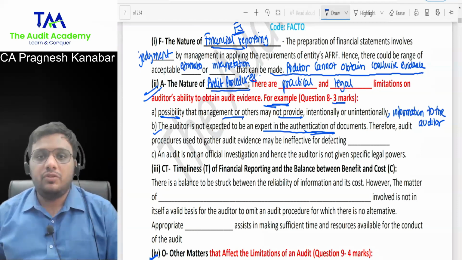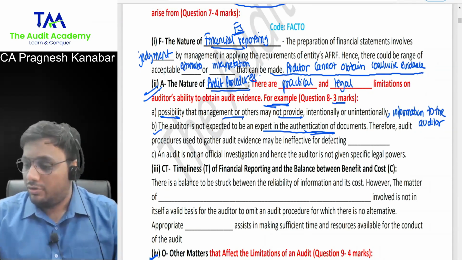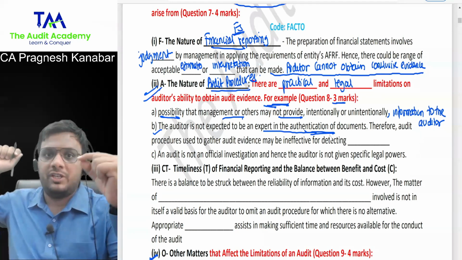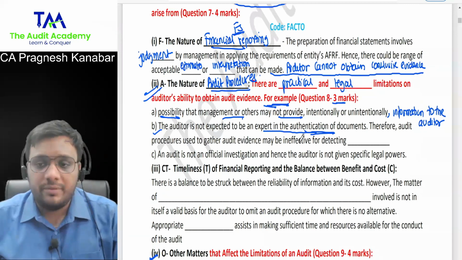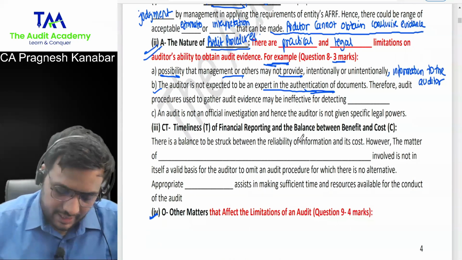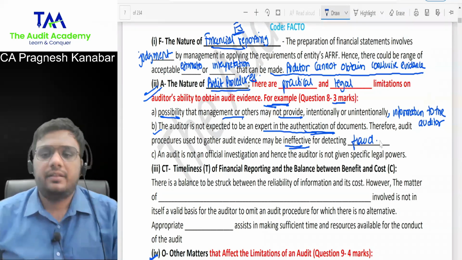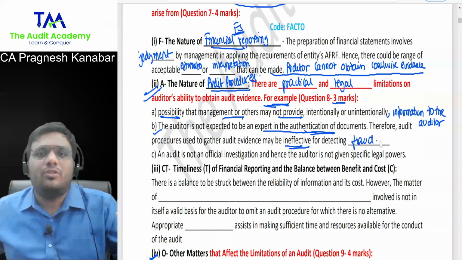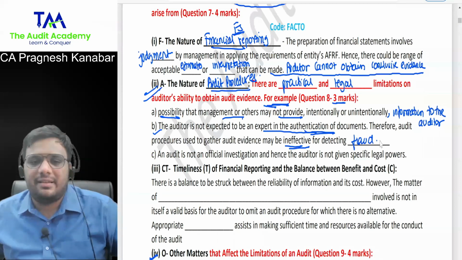Have you seen auditors acting like this in practical life? Show me the document, then send this to the laboratory for fingerprint analysis, let us understand who has touched this document. Of course not. Therefore, audit procedures used to gather audit evidence may be ineffective for detecting fraud. Our procedures are not designed only to detect fraud. We are professional people conducting a professional examination.